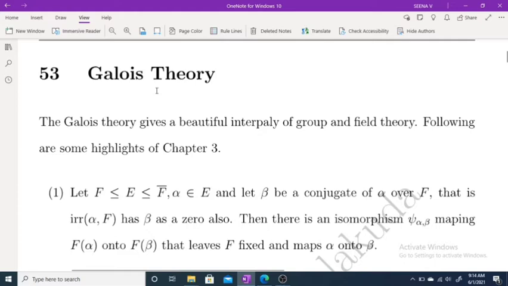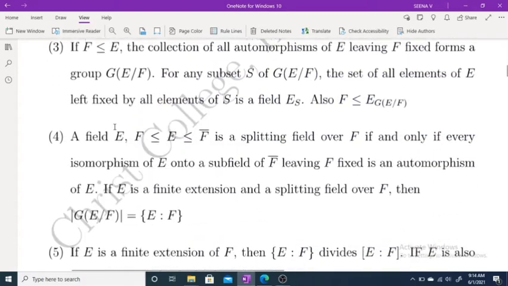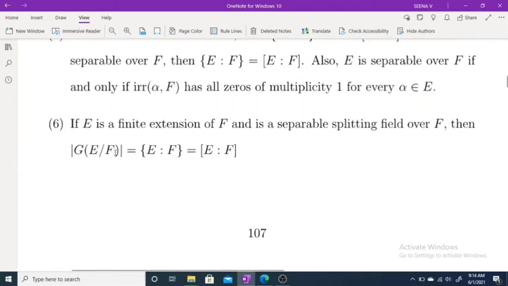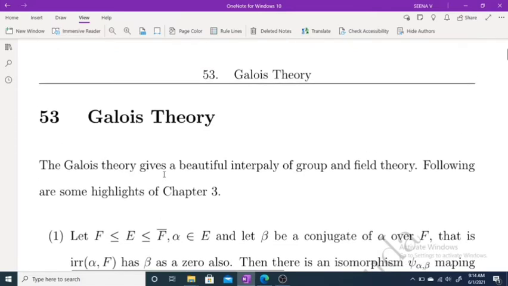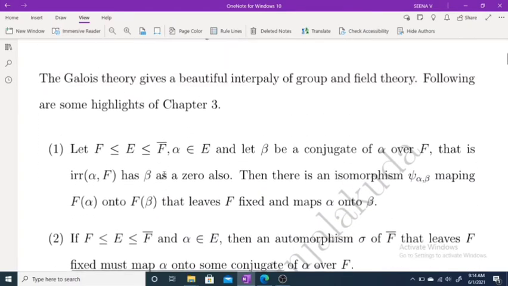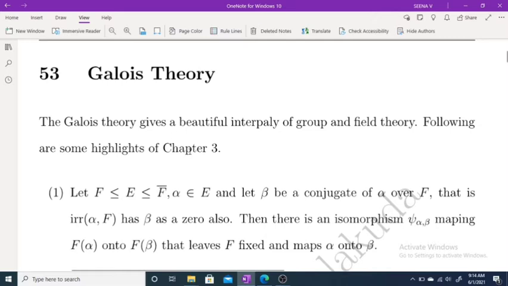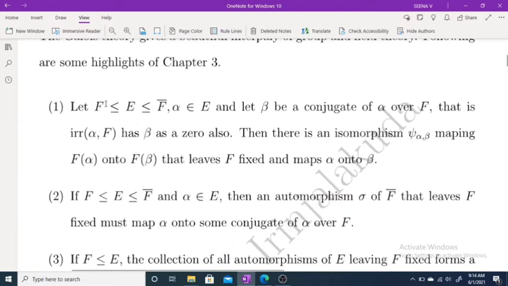Now, before going to the section, we are just revising the important theorems that we have discussed up to this section, just to go through them. Following are some highlights of chapter 3. So the first one is our conjugation isomorphism theorem.